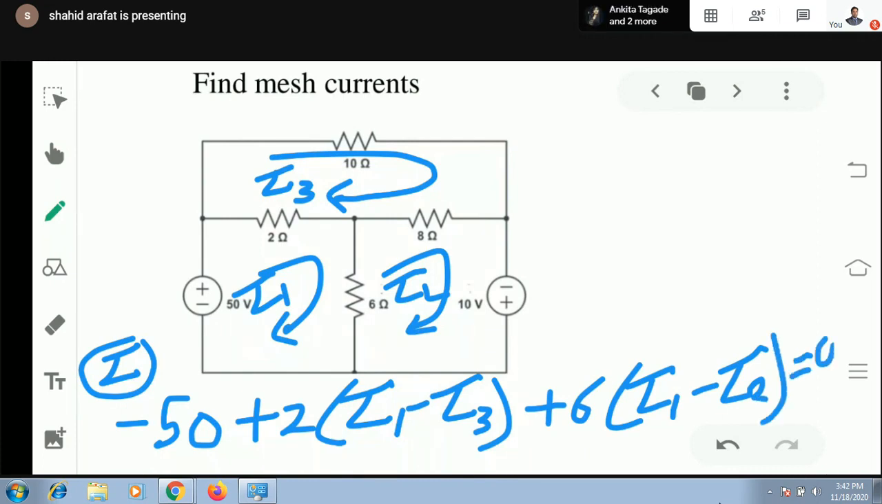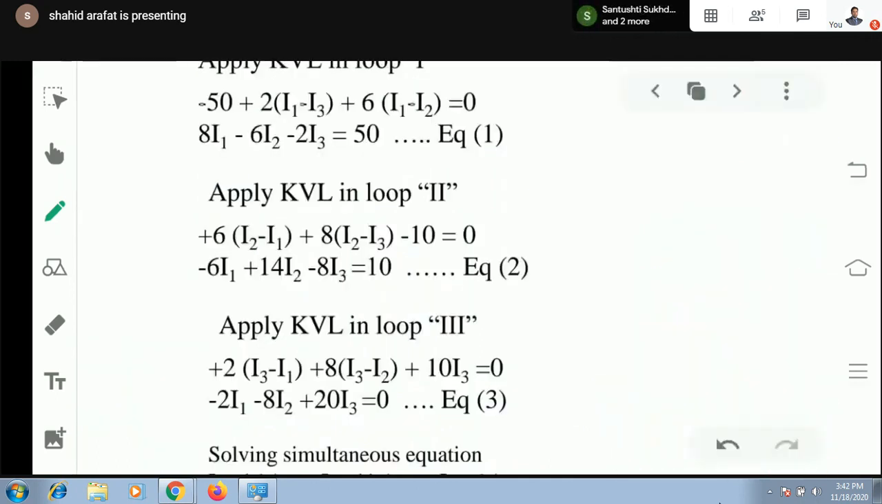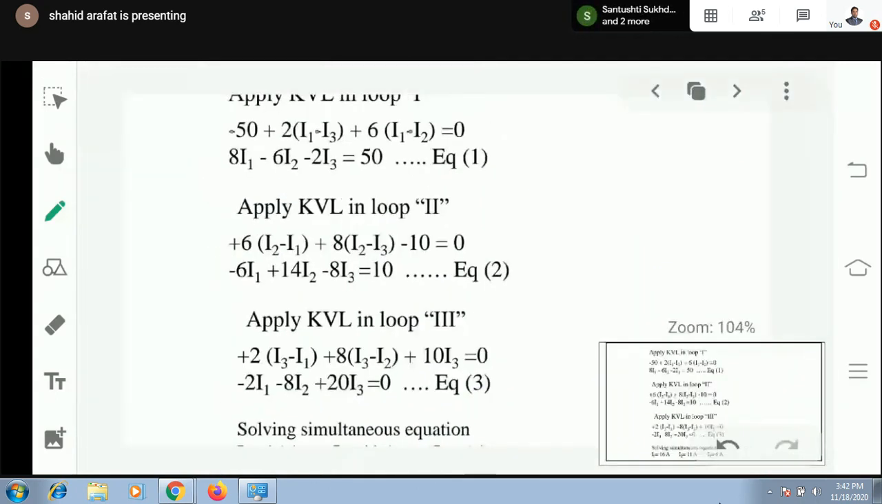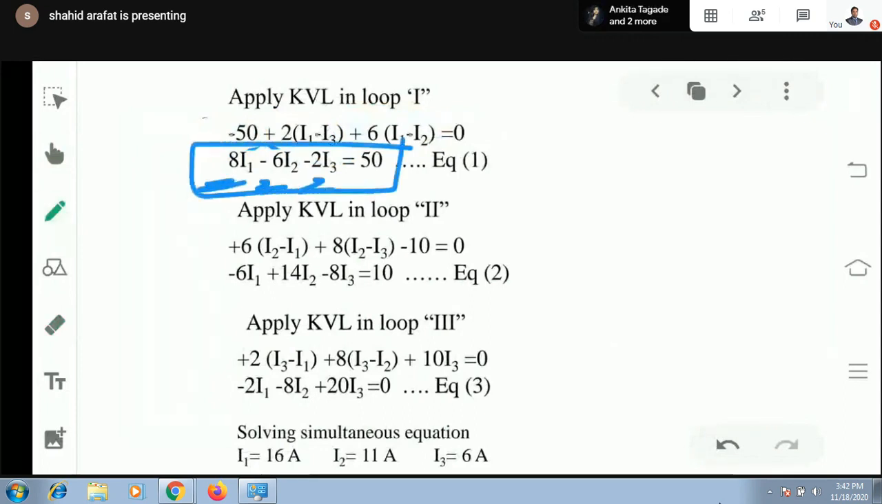So minus 50, plus 2 into I1 minus I3, plus 6 into I1 minus I2. You can rearrange it. This is 8 I1 minus 6 I2 minus 2 I3 equals 50. Now apply KVL in loop 2.